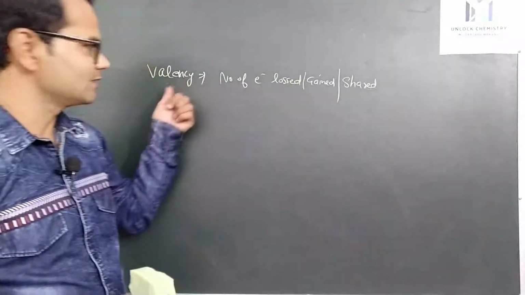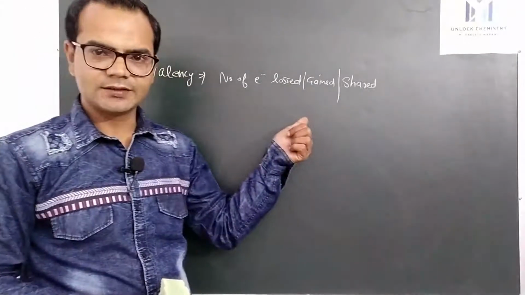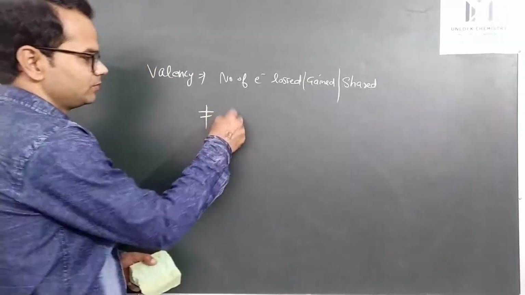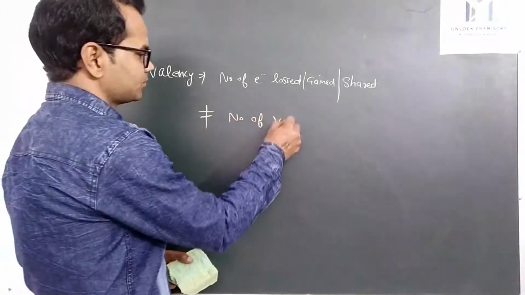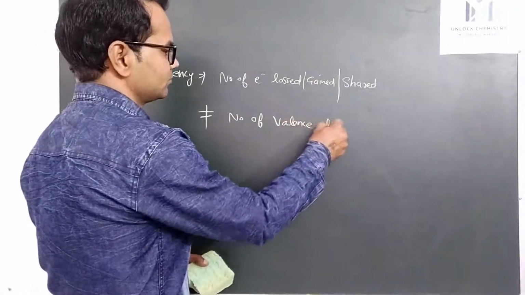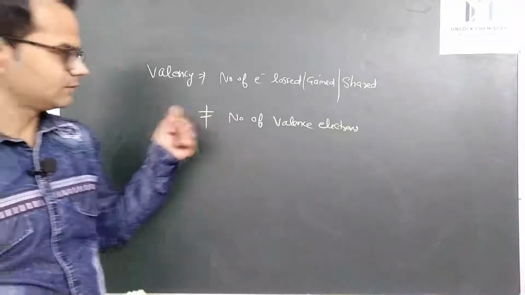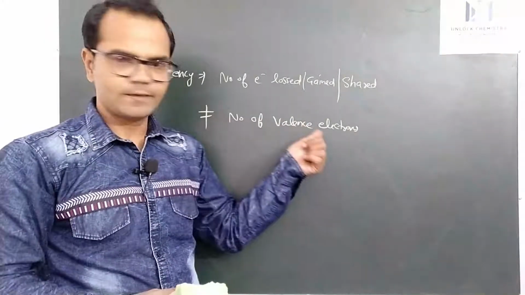Some books say valency is equal to the number of valence electrons. That is a wrong definition. Valency is not equal to the number of valence electrons.